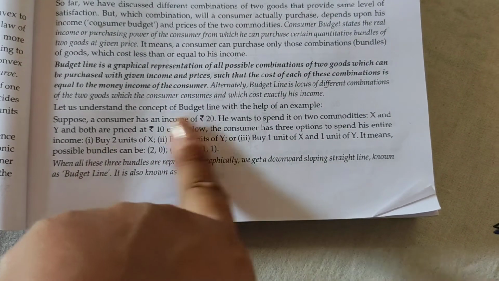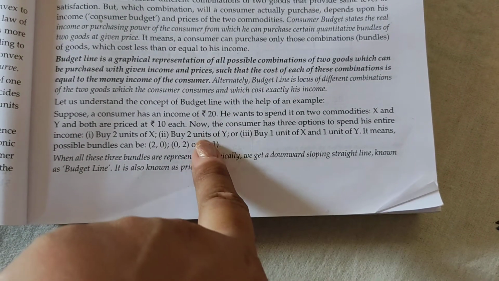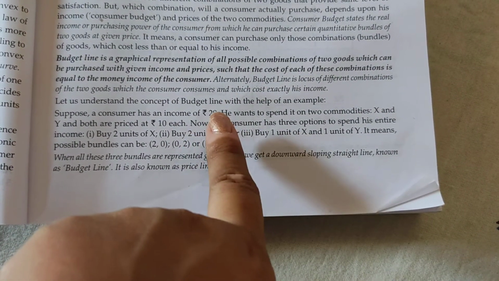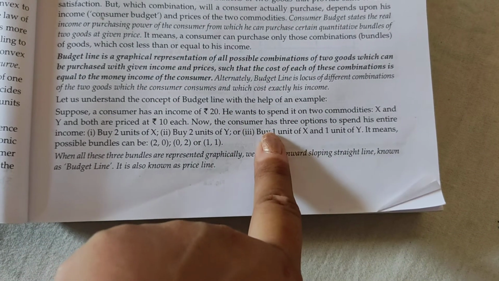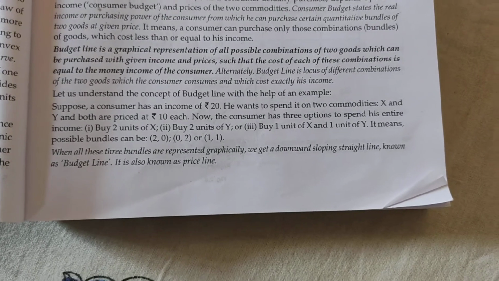So either he can buy 2 units of X and compromise Y, or he can buy 2 units of Y and compromise X, or he can buy 1 unit of X and 1 unit of Y with his income. So these are the three possible bundles.